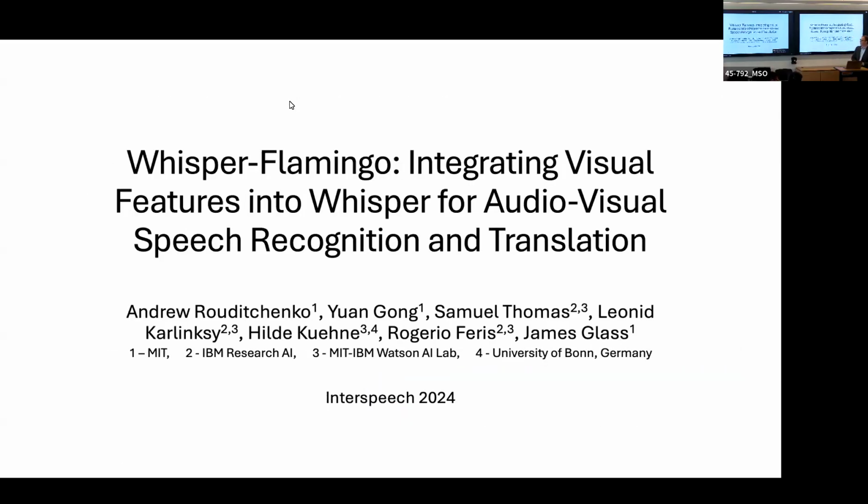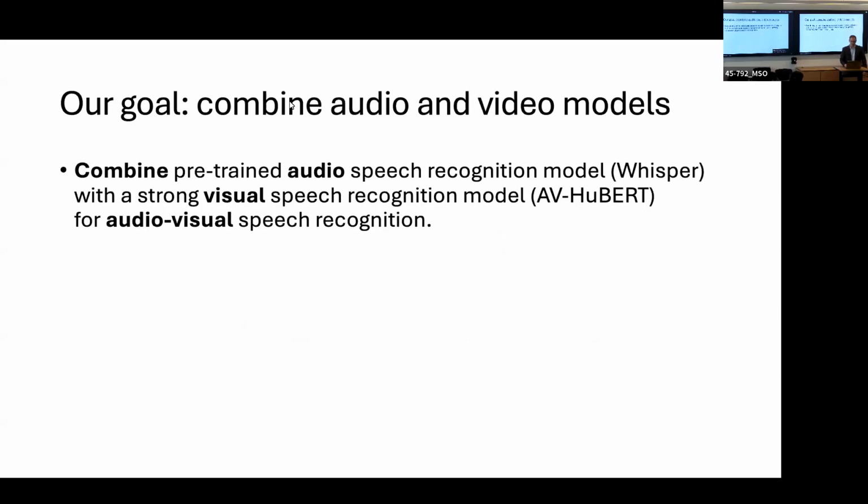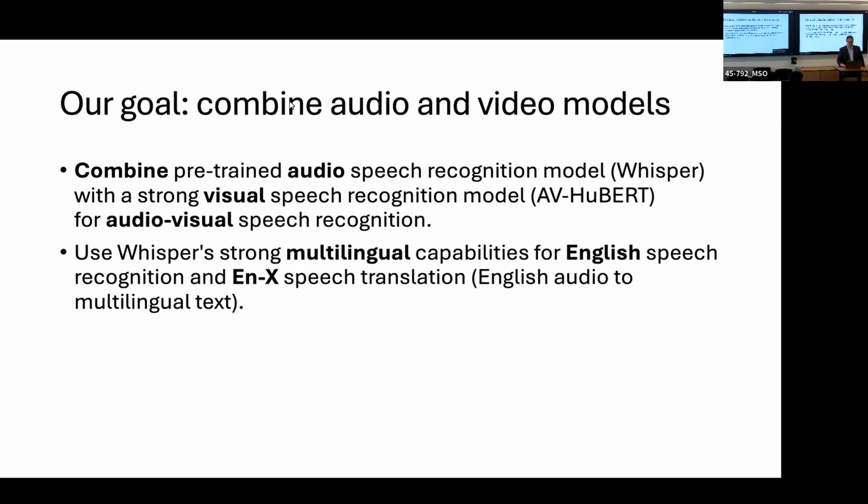This leads us into the first work, called Whisper-Flamingo: Integrating Visual Features into Whisper for Audio-Visual Speech Recognition and Translation. This was done with the following authors and presented at Interspeech 2024. The goal of this work is to combine the pre-trained audio speech recognition model, Whisper, with the visual speech recognition model, AV-HuBERT, for AVSR. In particular, we want to use Whisper's strong multilingual capabilities, first for English speech recognition and also English-to-X speech translation, where we have English audio as input and multilingual text as output.